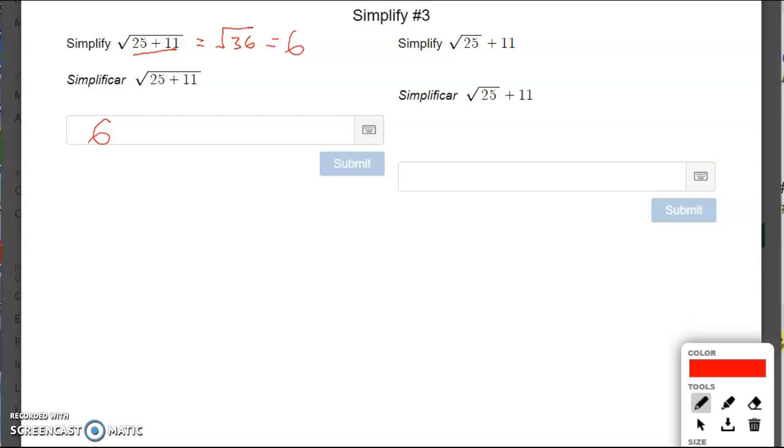What about this case? Square root of 25, plus 11. You evaluate what's inside the square root symbol first. Square root of 25 is just 5. And then you are adding 11. And so 5 plus 11 is 16. So you get very different answers. Okay, so make sure you are clear on what the differences are.